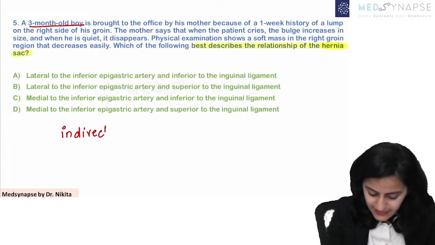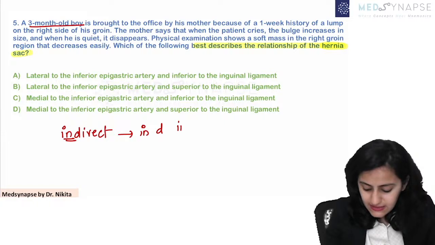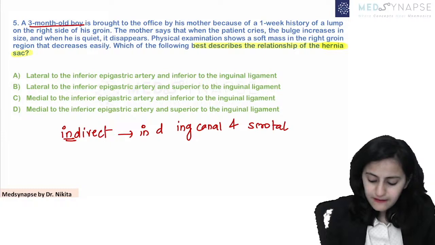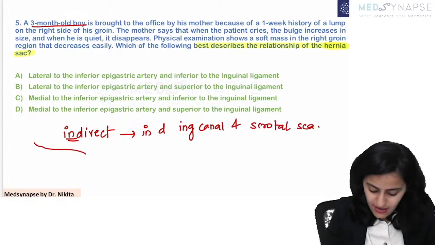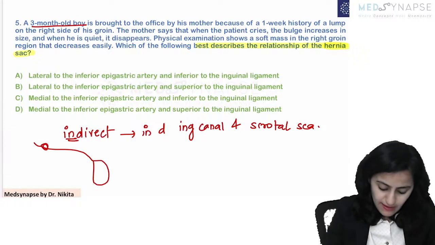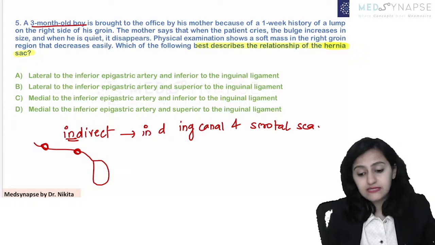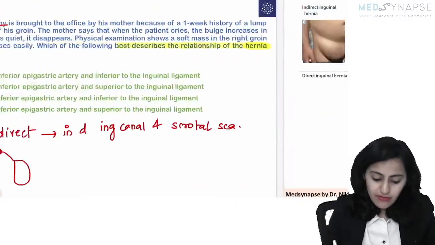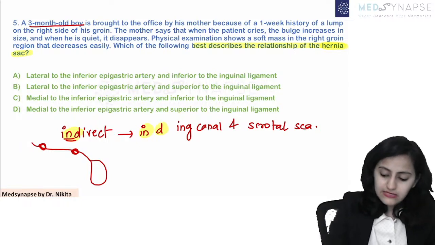Remember, it is the indirect hernia. Indirect is in the inguinal canal and in the scrotal sac. Okay, so that is what an indirect hernia is. So indirect hernia comes from the inguinal canal and it goes into the scrotal sac. So it comes from the deep inguinal ring, superficial inguinal ring, right? And then basically it is coming into the scrotal sac. So remember, indirect is in the inguinal canal and the scrotal sac.